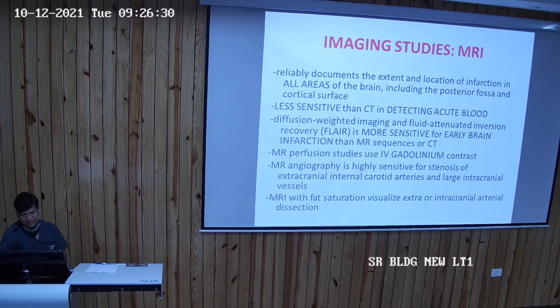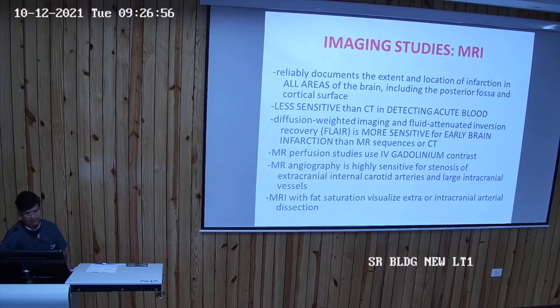But MRI is less sensitive than CT in detecting acute blood. And there is a refinement of the MRI that is known as FLAIR. FLAIR is more sensitive for early brain infarction than the other MR sequences or the CT. So these are the advantages of FLAIR over the conventional MRI or the CT.